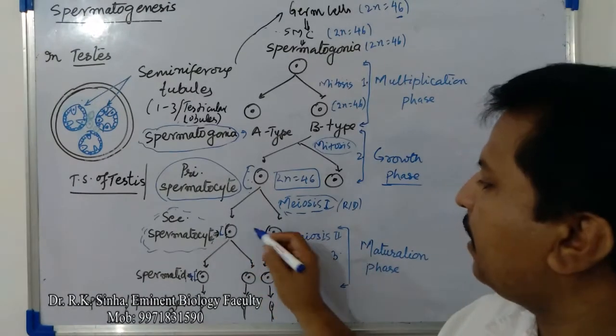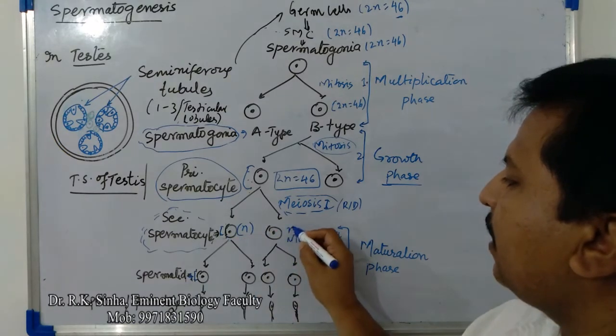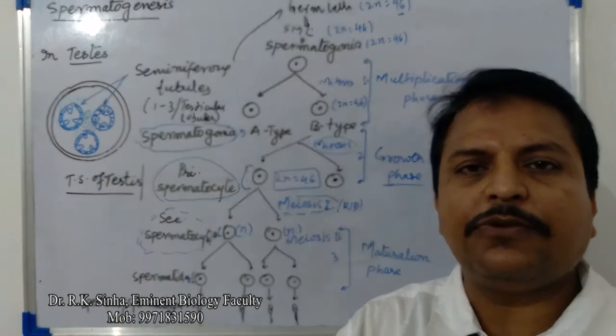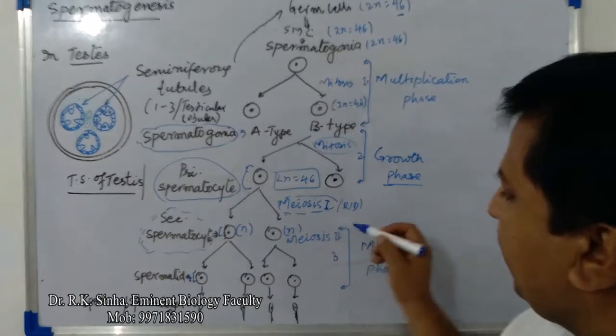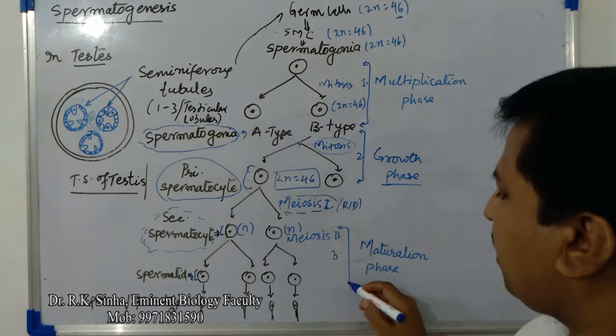It will form haploid cells. So each secondary spermatocyte is a haploid cell having 23 chromosomes. It will go through the process of maturation to form spermatozoa or sperms.